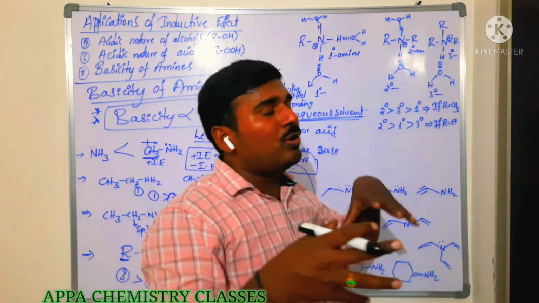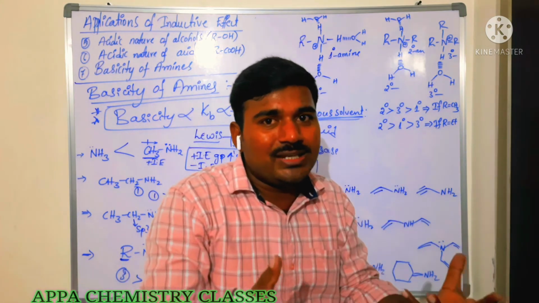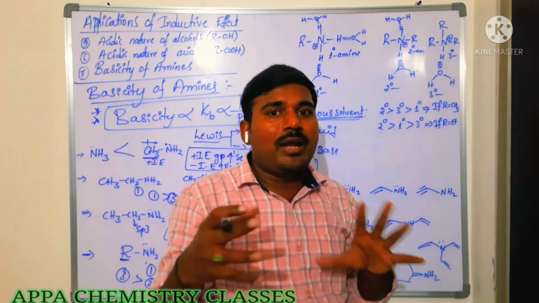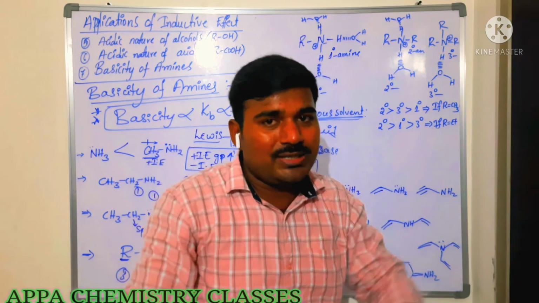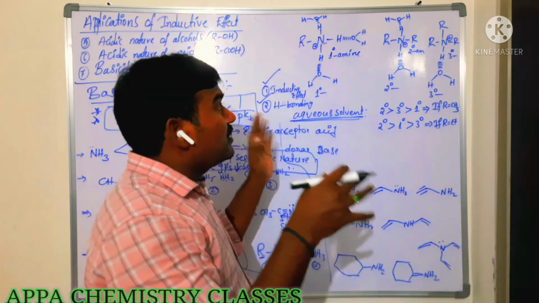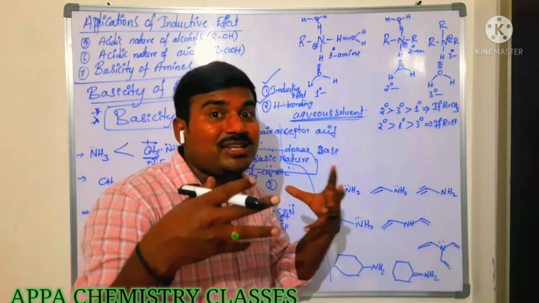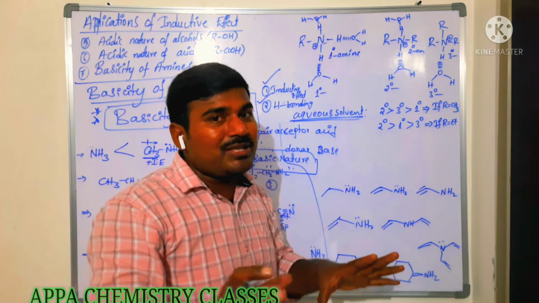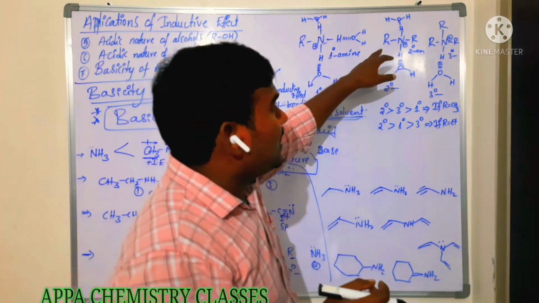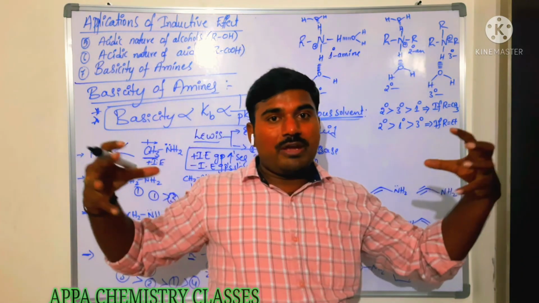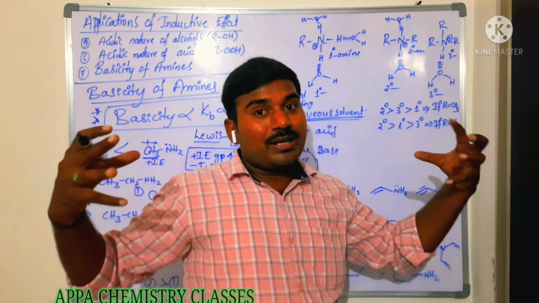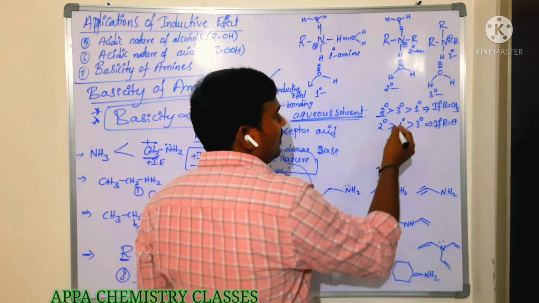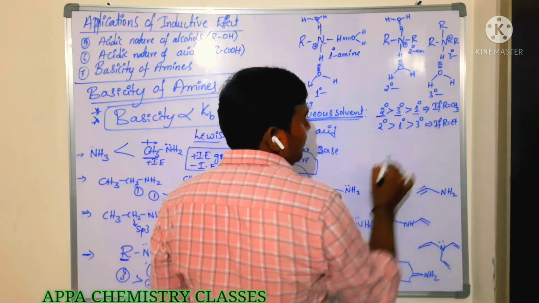Then what happens? The lone pair of electrons is not donated easily. Due to those repulsions, the lone pair is not readily involved in hydrogen bonding. It is not donated easily. Is that clear? As the number of alkyl groups increases, steric hindrance increases. Due to that steric hindrance, tertiary amines are less basic when compared to secondary amines. In secondary amines, the alkyl groups are away from one another, so there is less steric hindrance.